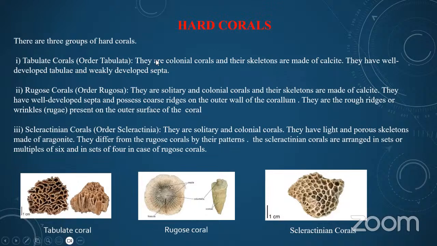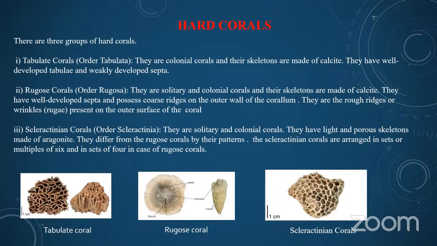The second is the rugose corals, order Rugosa. They are solitary and colonial corals, and their skeletons are made of calcite. They have well-developed septa and possess coarse ridges on the outer wall of the corallum. These are the rough ridges or wrinkles present on the outer surface of the coral.